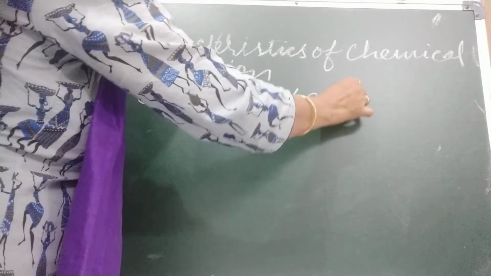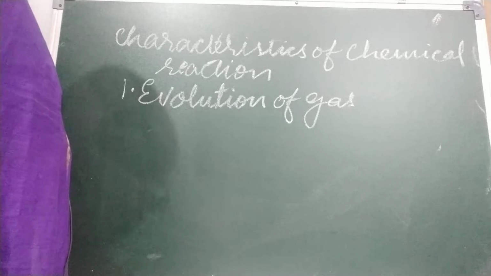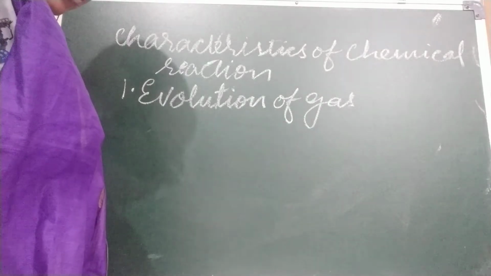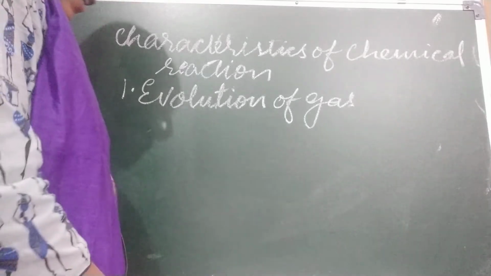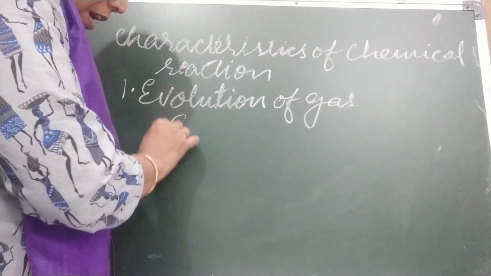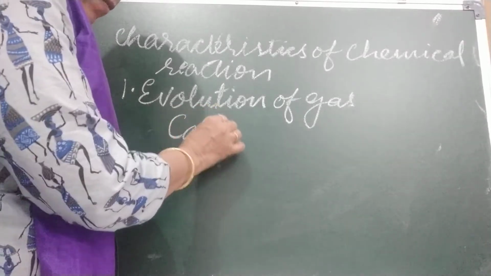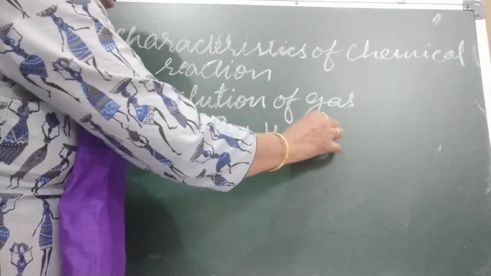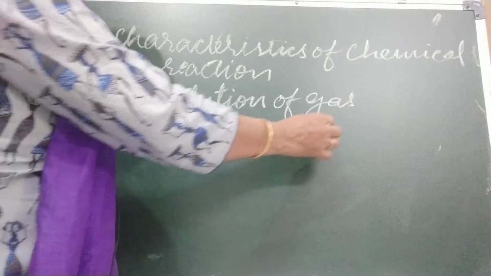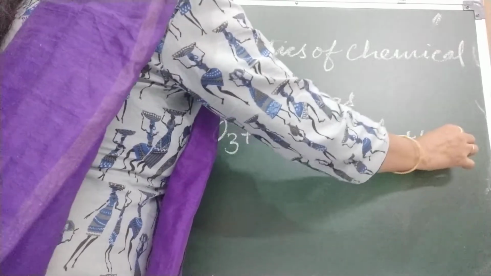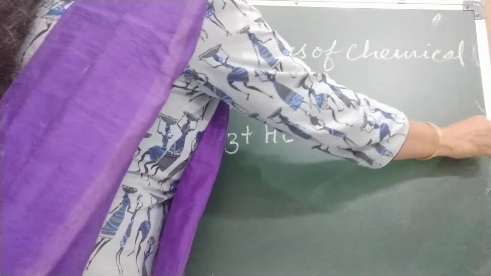I am going to tell you three equations in which gases are coming out. First, I will take the example of carbon dioxide. When calcium carbonate, CaCO3, reacts with dilute hydrochloric acid, it forms calcium chloride, CaCl2, plus water and carbon dioxide gas.